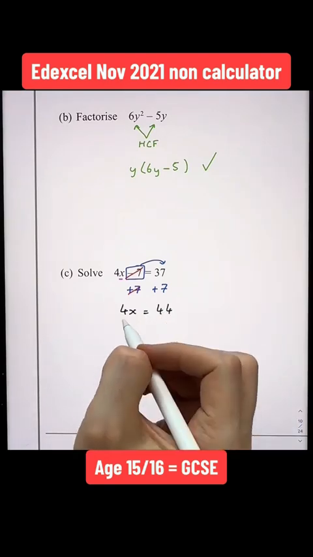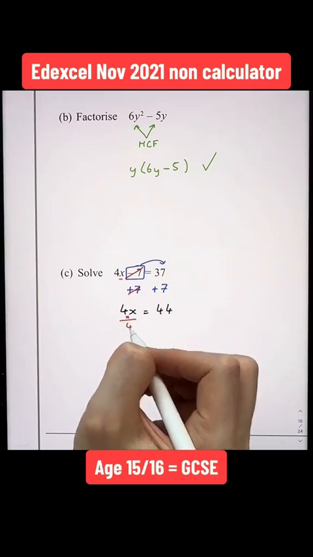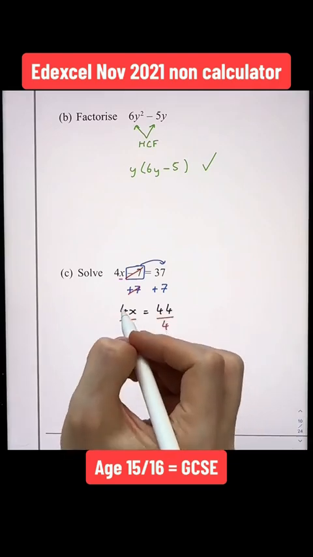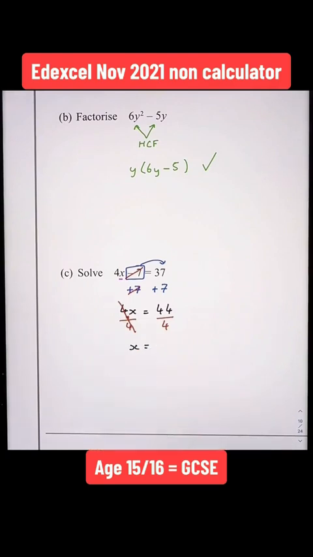4x in algebra means 4 multiplied by x. As I want to get the value of x, the opposite of times by 4 is I'm going to divide both sides of my equation by 4. 4 over 4 will cancel to leave us with x. And on the right-hand side, 44 divided by 4 gives us 11.